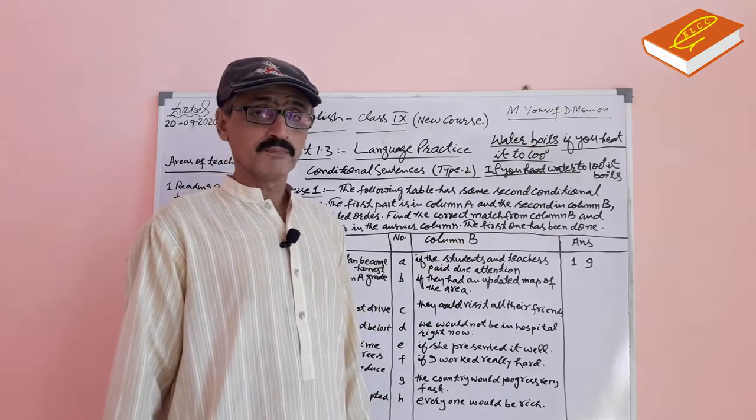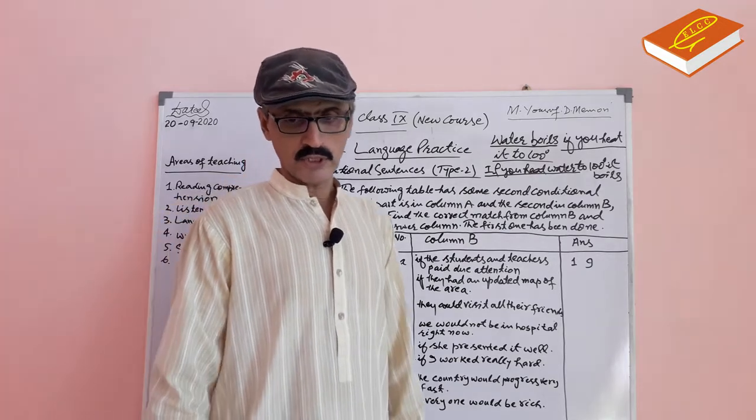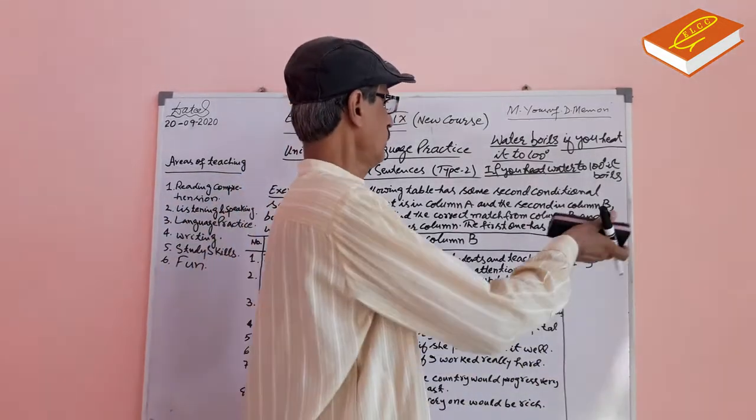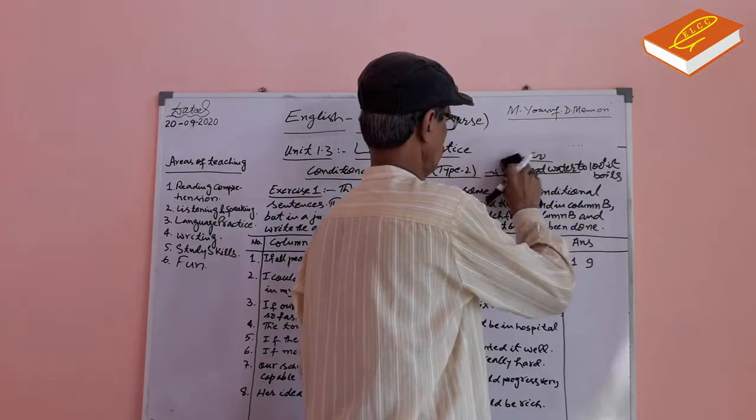First conditional. If you are late, the teacher will be angry. This is the first conditional.